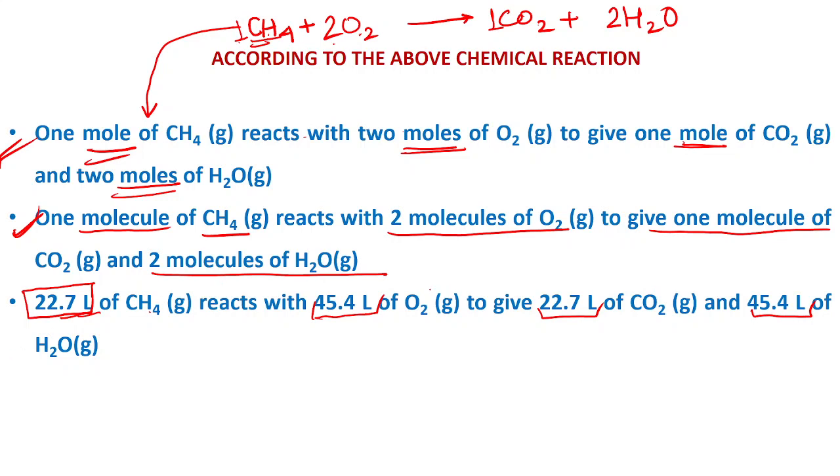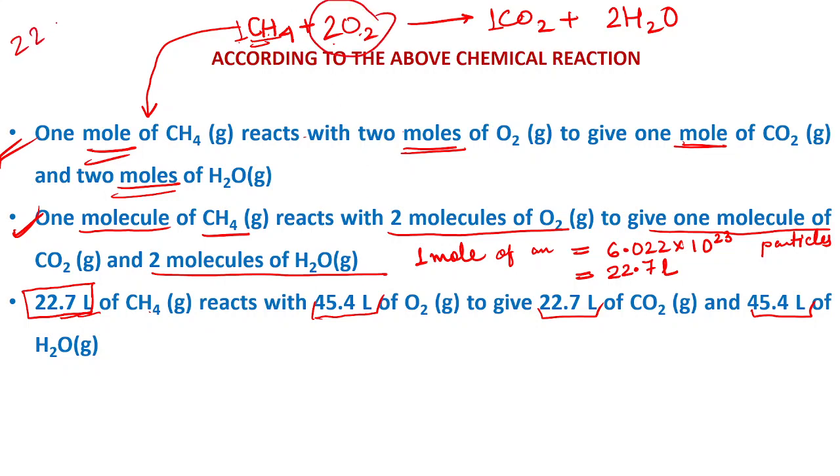Now in short, 1 mole of any substance is equal to 6.022 into 10 to the power 23 in terms of particles. But when this is expressed in volume, in terms of liters, then 1 mole of any substance you will get as 22.7 liters. And see, how many moles of oxygen were there? 2 moles. So when 22.7 is multiplied by 2, you will get 45.4, that is here.